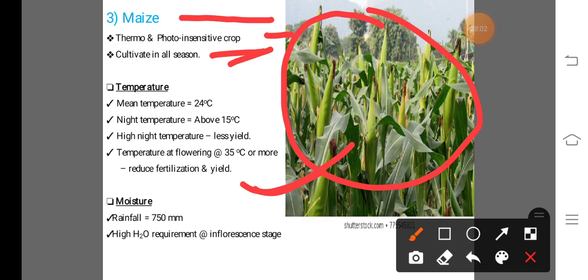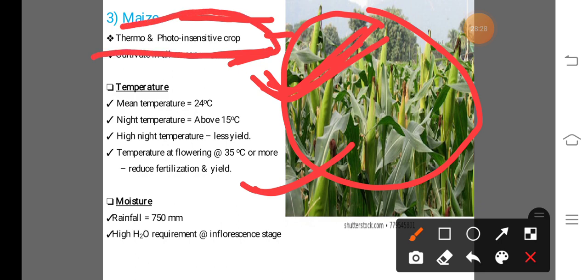Next, this crop is cultivated in all seasons, that means kharif, rabi and summer season. So this is also known as a heat loving or cold loving crop also. Keep in mind only photo and thermo insensitive crop. This is the most important for the MCAR PGCET entrance exam. The photo and thermo insensitive crop is the maize crop.